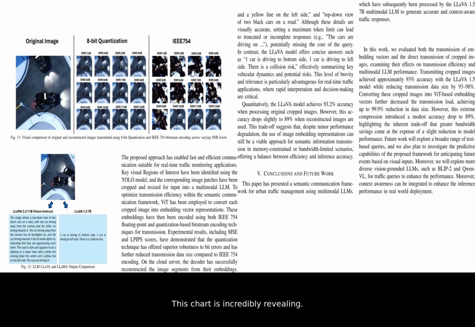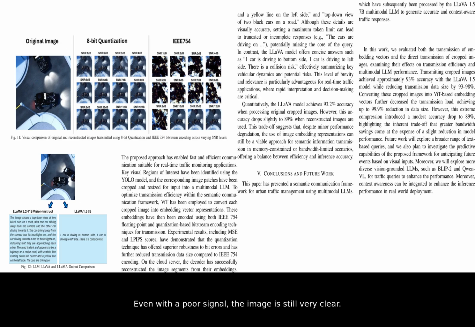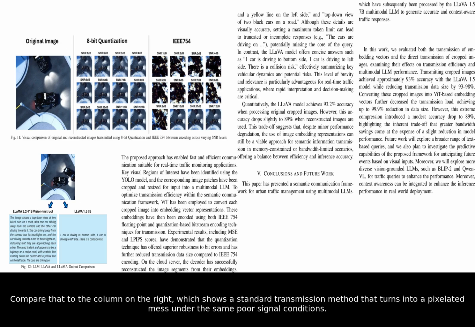This chart is incredibly revealing. On the left is the original image, and in the middle are images reconstructed using their method under different wireless signal qualities. Even with a poor signal, the image is still very clear. Compare that to the column on the right, which shows a standard transmission method that turns into a pixelated mess under the same poor signal conditions.